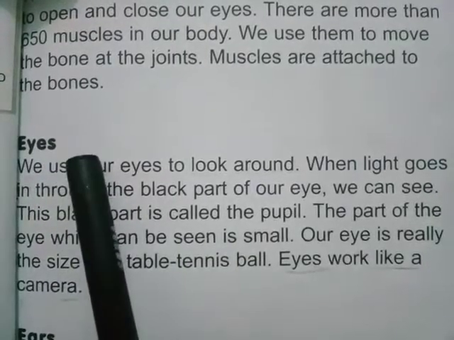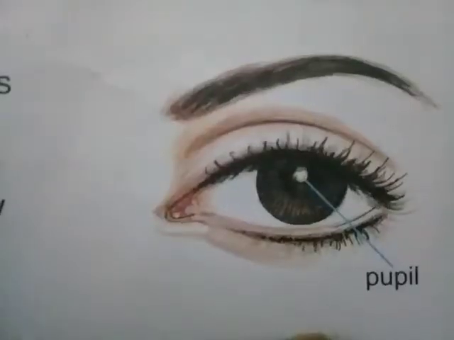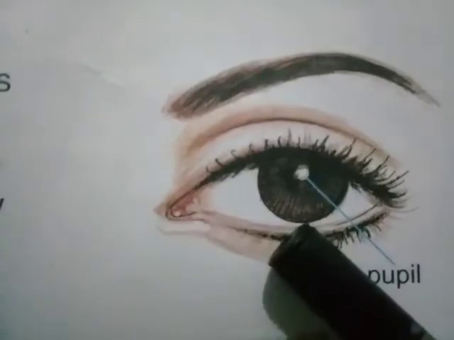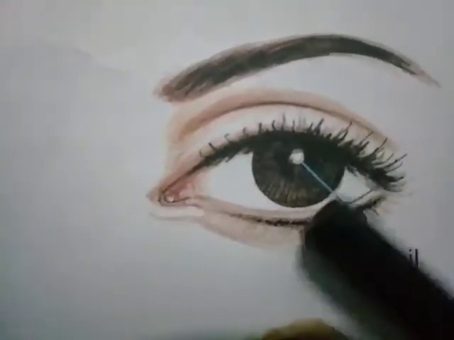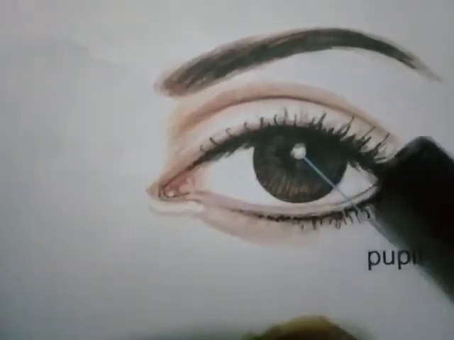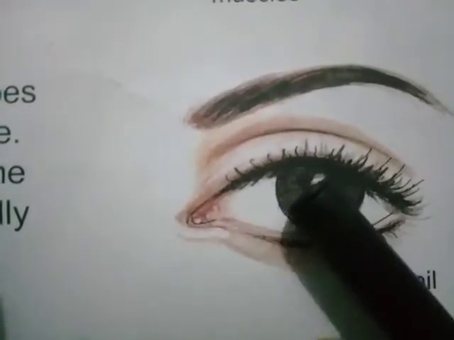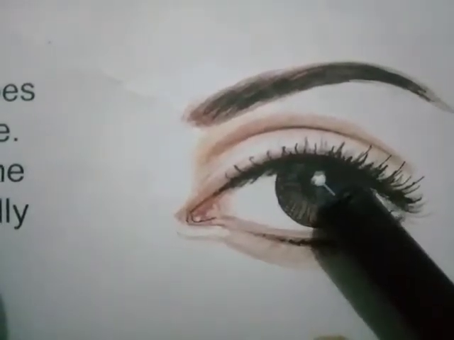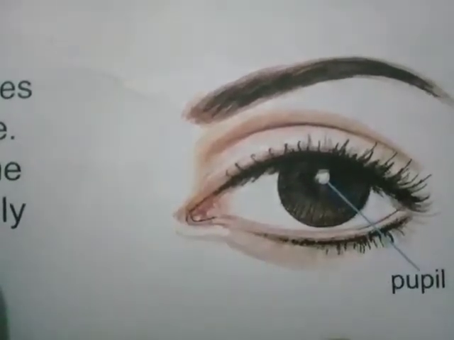Part name is eyes. We use our eyes to look around. When light goes through the black part of our eye, you can see in the picture, this black part of our eye is called the pupil. Our eye is really the size of a table tennis ball. Eyes work like a camera.